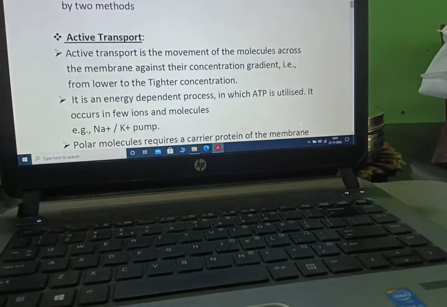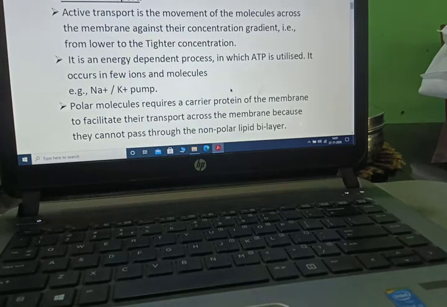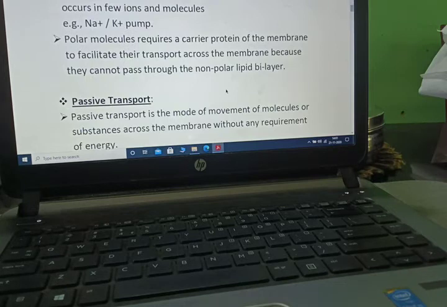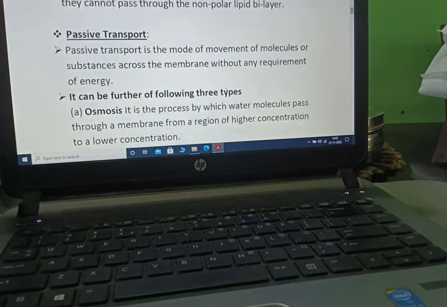Passage of substances across the membrane occurs mainly by two methods: active and passive transport. We are starting with active transport. It is the movement of molecules across the membrane against the concentration gradient, that is, lower to higher concentration. It is an energy dependent process in which ATP is utilized. It occurs in few ions and molecules. Polar molecules require a carrier protein of the membrane to facilitate their transport across the membrane because they cannot pass through the non-polar lipid bilayer.